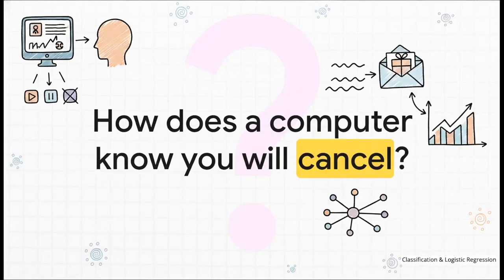Consider this little mystery for a second. You've probably experienced this yourself. You haven't logged into a streaming service for, say, a few weeks, and suddenly, boom, you get a highly targeted email offering you a discount to stay. How on earth does the computer know you are about to cancel your subscription? Well, it's not reading your mind, it's reading the data. And the way it actually processes that data to make a prediction is the exact real-world problem we are going to solve together right now.